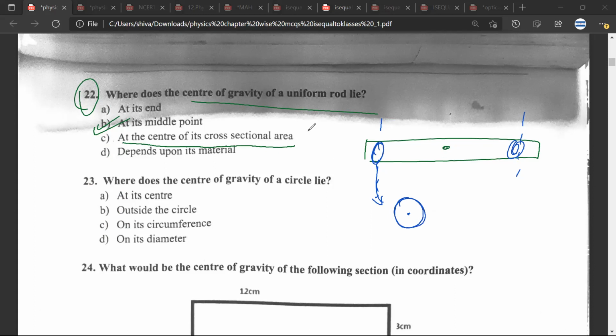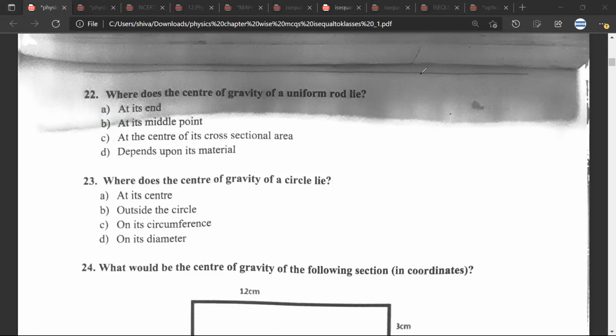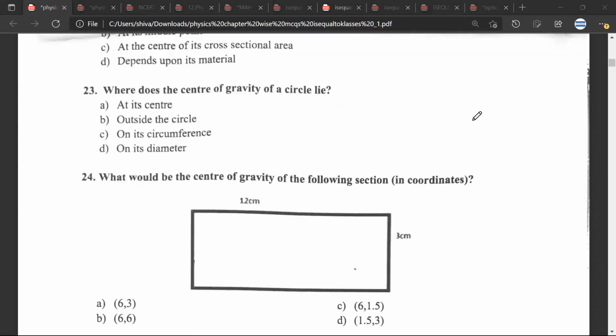So this would be the wrong answer. The correct answer would be at the middle point. Of course, if I take the cross-section, the center of that cross-section would be the center of gravity, but among these two choices, B and C, B is the correct answer. Any doubt? No doubt.